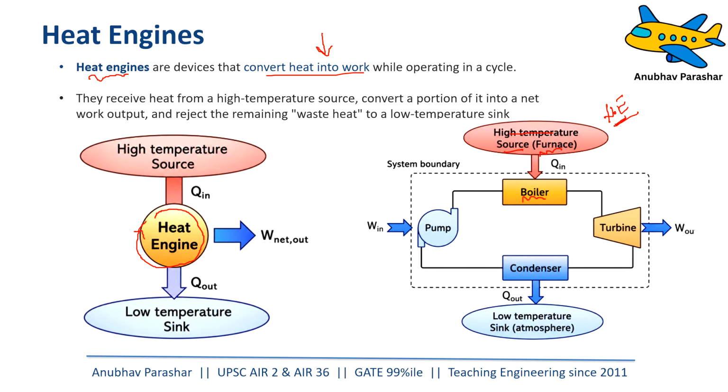Now we have a boiler where there is water. The water absorbs the heat and converts into steam. Now the steam is passed through a turbine, and the turbine blade rotates. The steam expands and the turbine blade rotates, and it produces some amount of work. After that, the steam is passed through a condenser. The condensation process takes place.